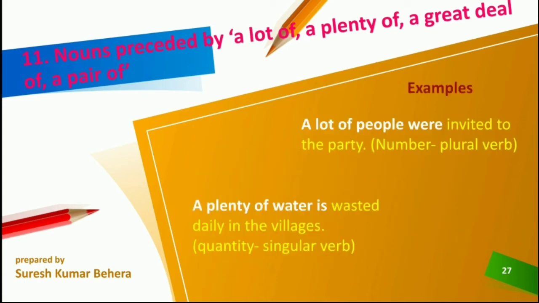For example, a lot of people were invited to the party. So a lot of people were means plural. A lot of people refers to the number. Because we can count, a lot of people is referred to as a number. So it is plural, so a plural verb is used. A lot of people were invited to the party.